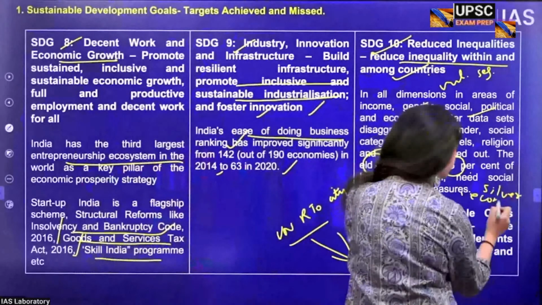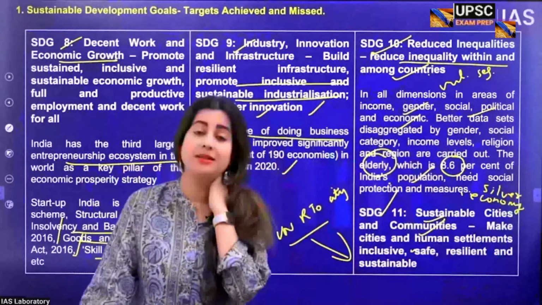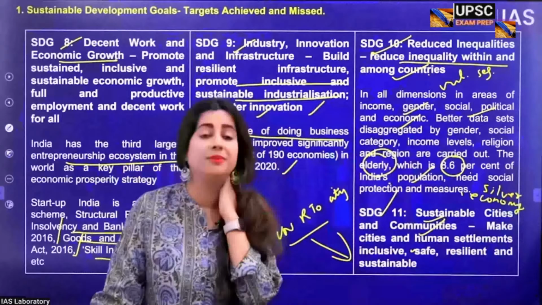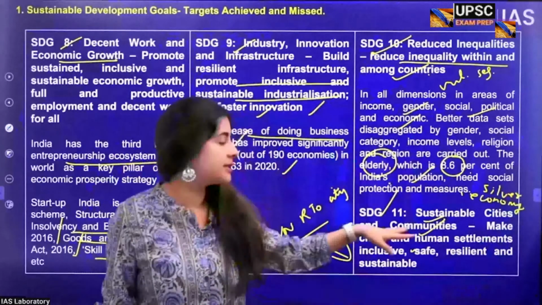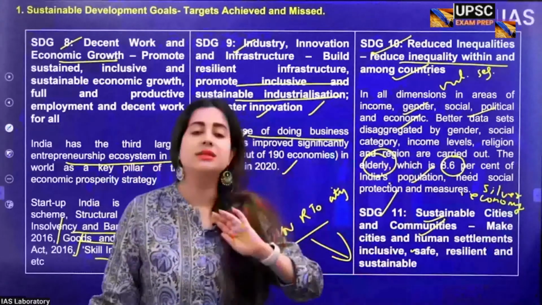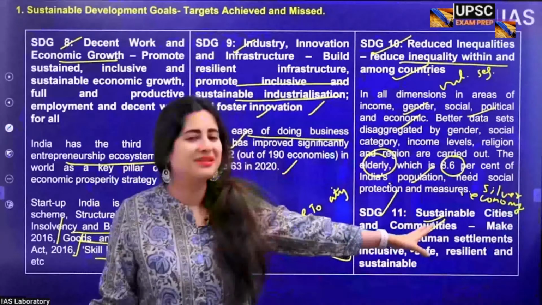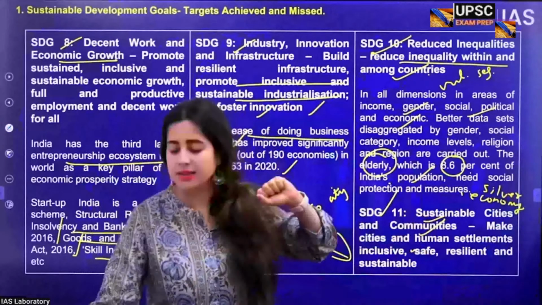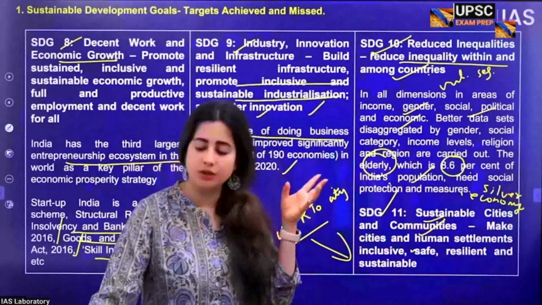What is silver economy? You must know this for social justice. Silver economy is the economy which caters to the needs of old people. For example, Japan is already a silver economy. South Korea will soon become one. India is also planning to move towards that, where goods and services are created to be consumed by elderly people more than by young people. That's a silver economy, and India is moving towards that. So the Street and Portal is an initiative for all those things.